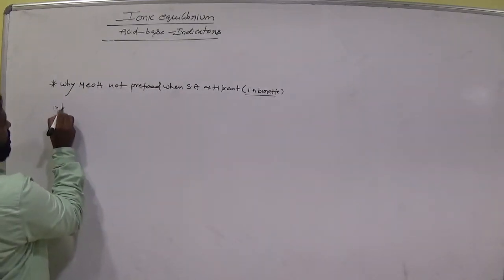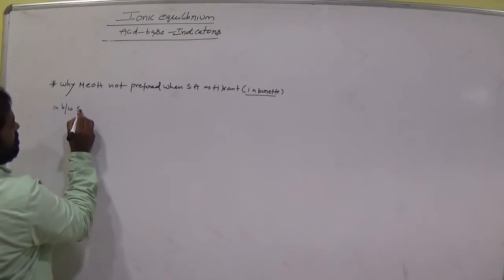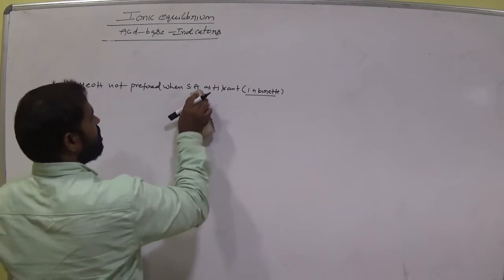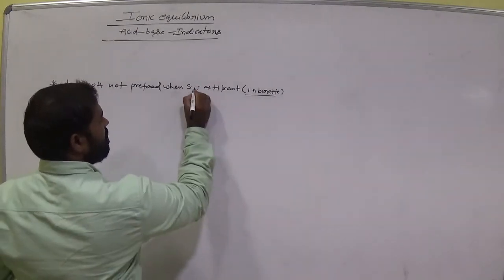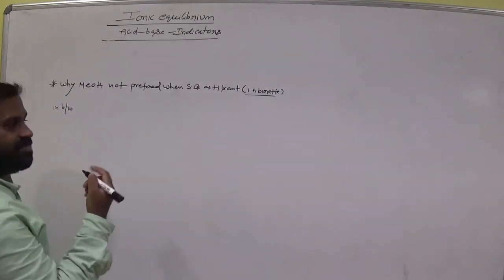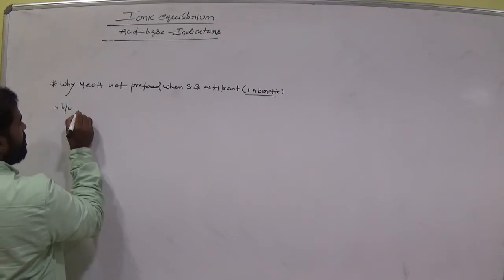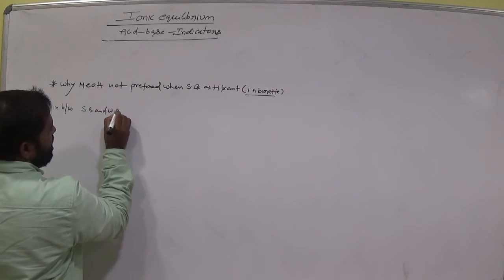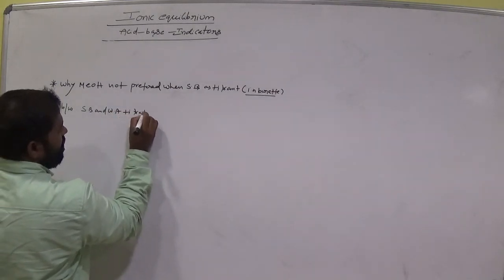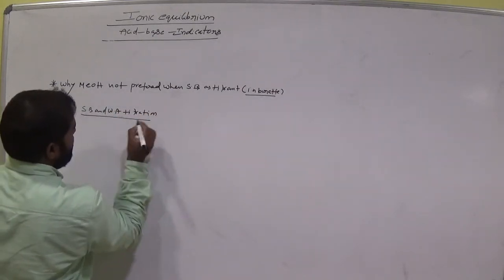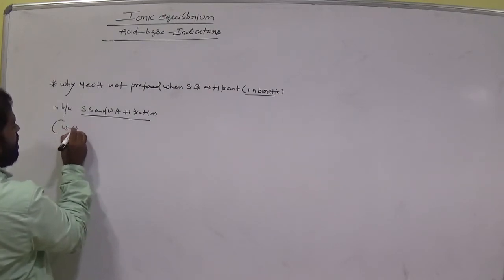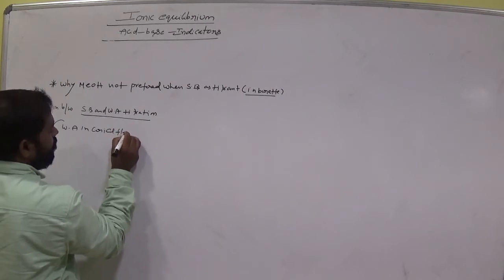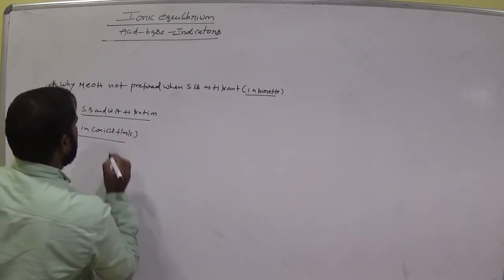in between strong base and weak acid titration? Strong base in the burette, weak acid in the conical flask.